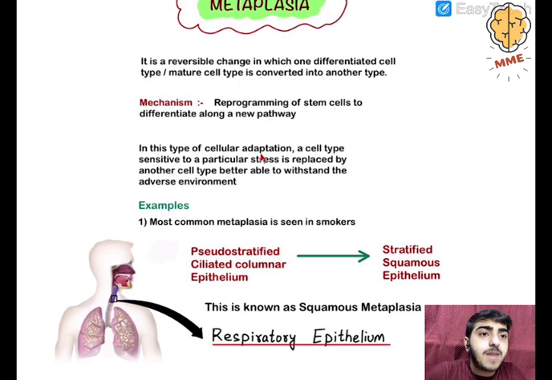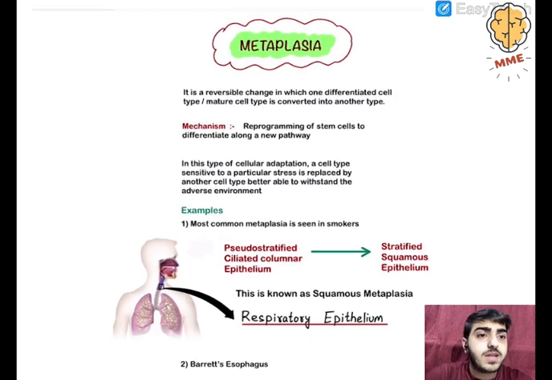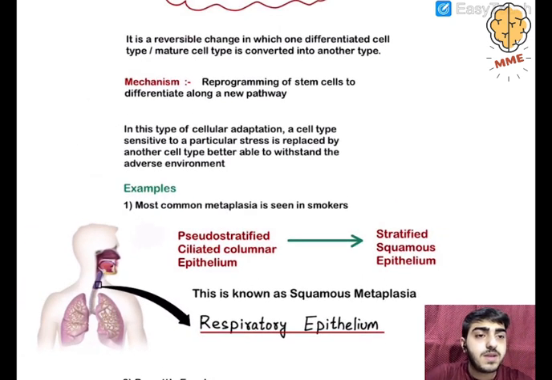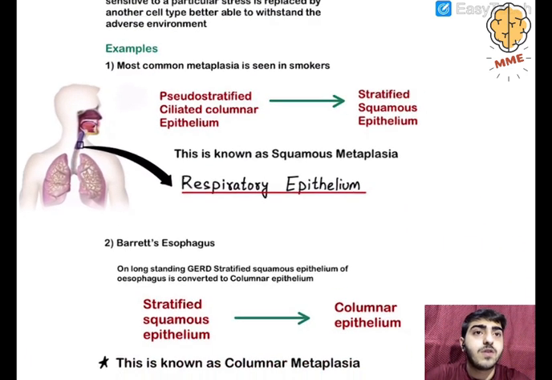And in this type of cellular adaptation, a cell type sensitive to a particular stress is replaced by another cell type better able to withstand the adverse environment. Most common example, let me zoom in on this image. The most common metaplasia is basically seen in smokers. A lot of you have been smoking for a long time, and probably you are a smoker, so this topic is important for you.